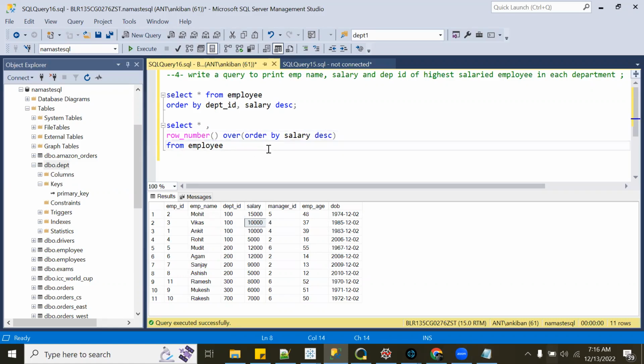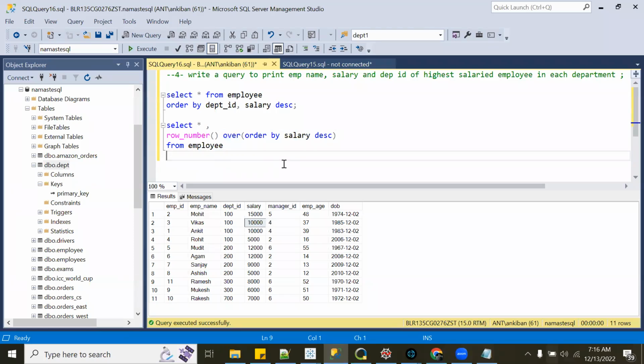Earlier we have used order by to sort the data, right? Now what I am saying is, generate a row number on this table, right? This is a table. I want a row number, a running number. How? On what basis? Order by salary descending. So over order by salary descending.